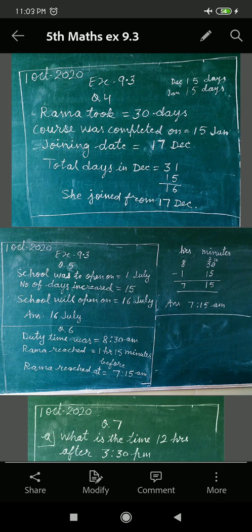We were discussing question number 4. Up to question 3 of exercise 9.3 we have done already, and we were on question 4. Today I want to discuss question 4.